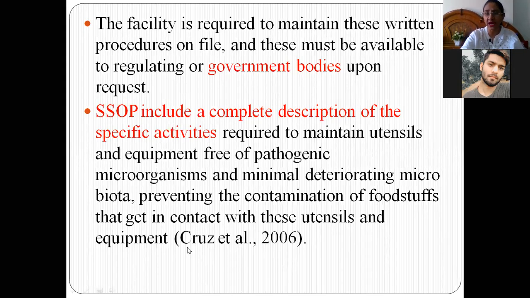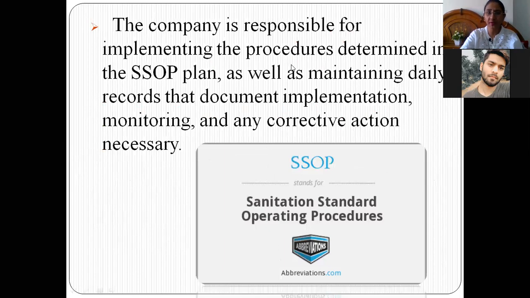Because first the utensils have to be sanitized, they should be clean, they should be free from any pathogenic microorganisms. Only then can we keep our food processing foodstuffs in those utensils. So SSOP includes all those activities and procedures. The company is responsible for implementing the procedures described in the SSOP plan. So who is responsible for implementing the SSOP plan? The industry or the company, as well as maintaining daily records that document implementation, monitoring, and any necessary corrective action.